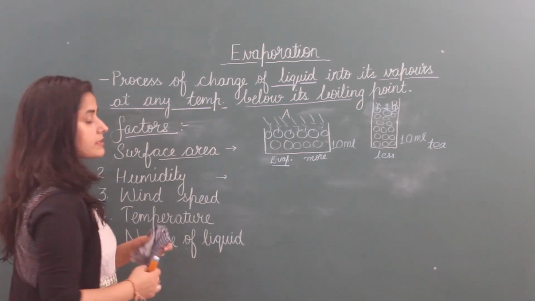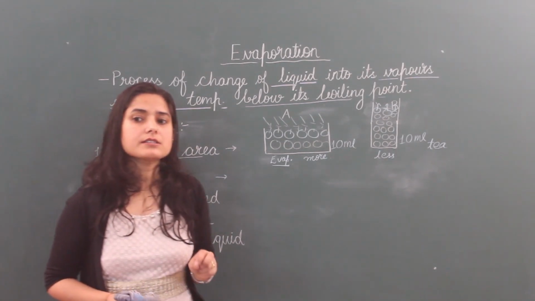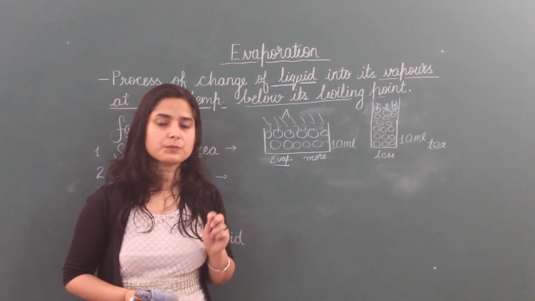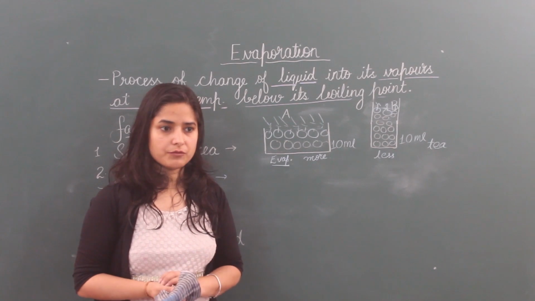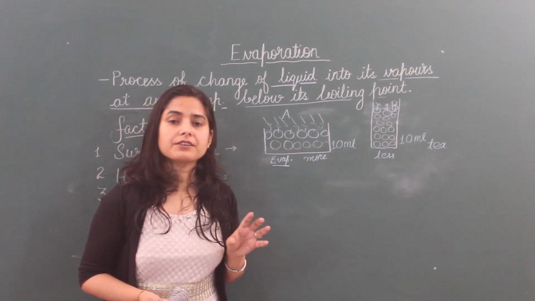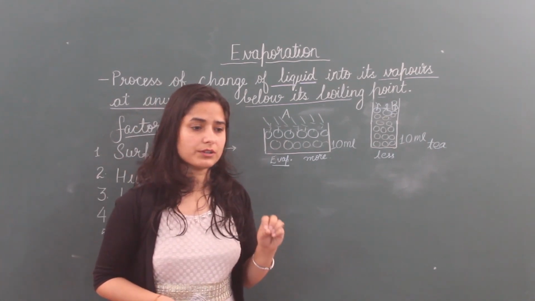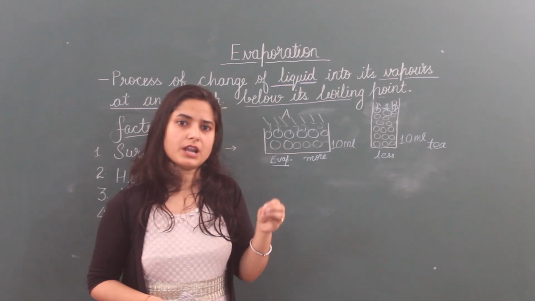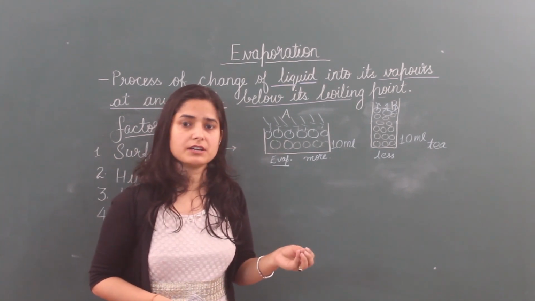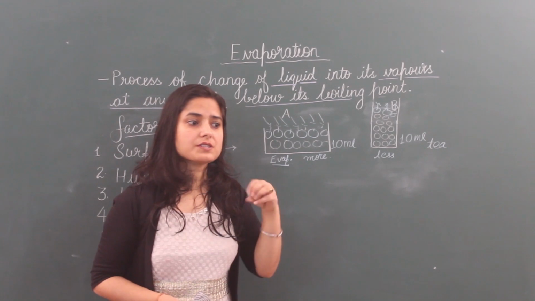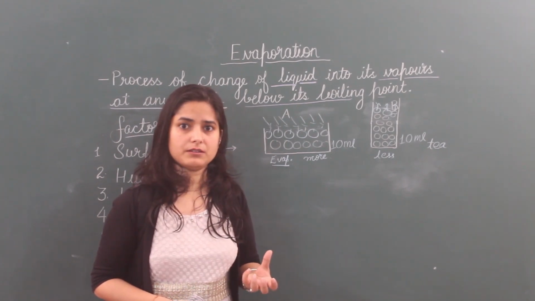Next, second one, humidity. What is humidity? Humidity is the amount of water vapors present in air. We can see that in rainy days humidity is more, or in the months of July, August, after the rainy season, we feel that it is more humid.